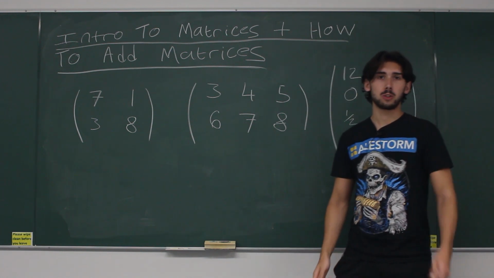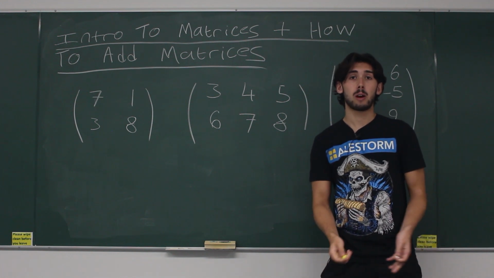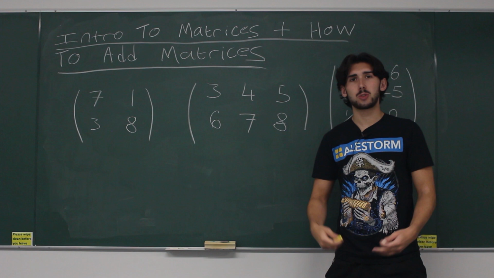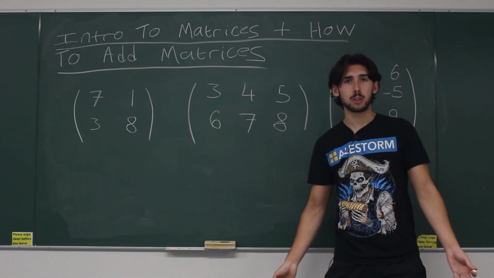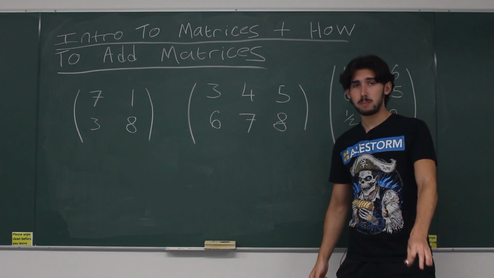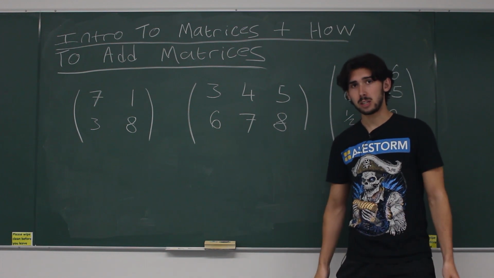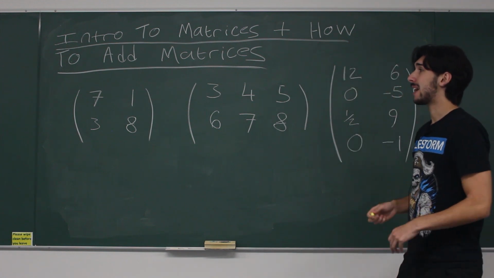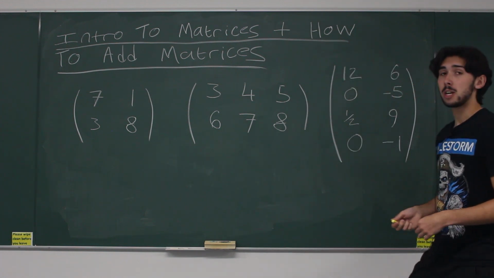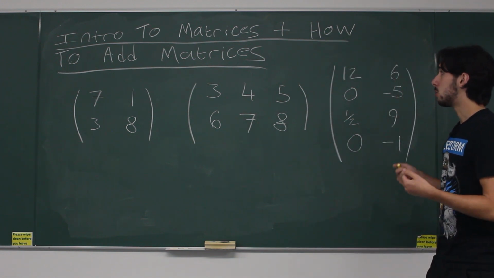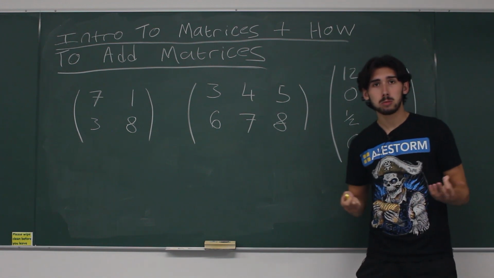One definition of a matrix is that it represents what you would call a linear transformation. But that's not very helpful right now if you don't know what that is. So for the time being, the best way to think about what a matrix actually is, is simply a mathematical object, just like a number, that can be used to help you solve mathematical problems.